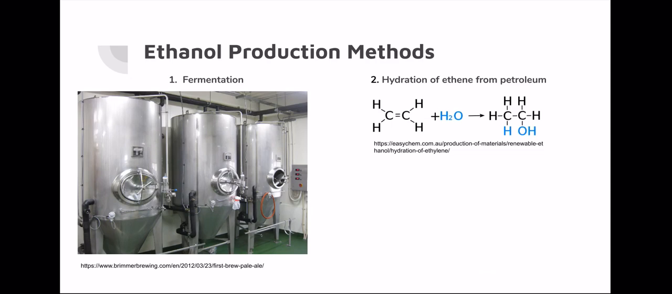Ethanol can also be produced synthetically via the hydration of ethene, which is obtained from petroleum refining. However, since this ethanol is in fact a synthetic product of petroleum, it produces a toxic byproduct, and therefore cannot be used for human consumption. So in other words, not the fun kind of ethanol.